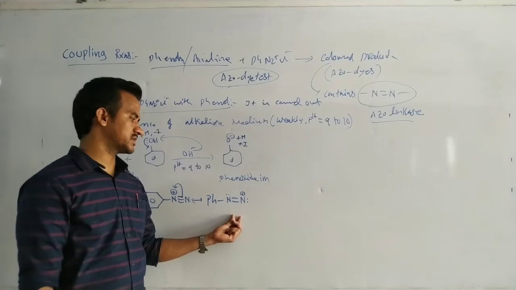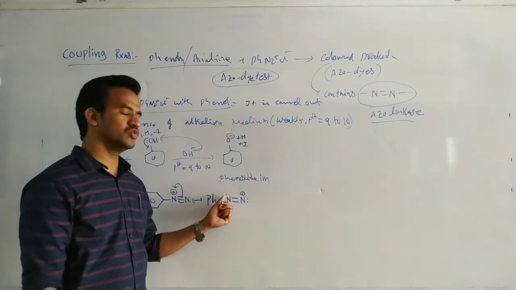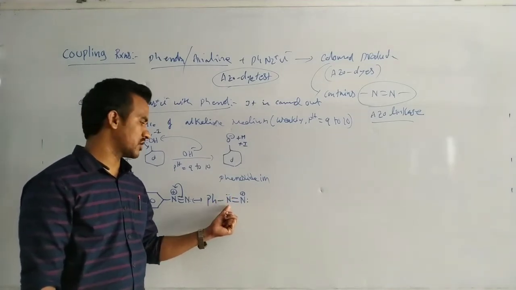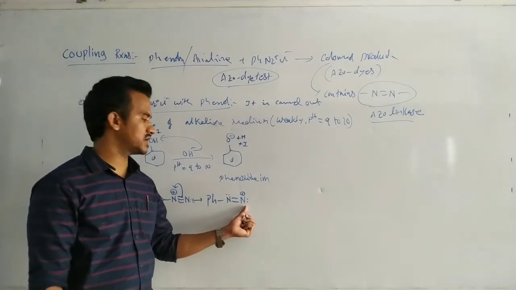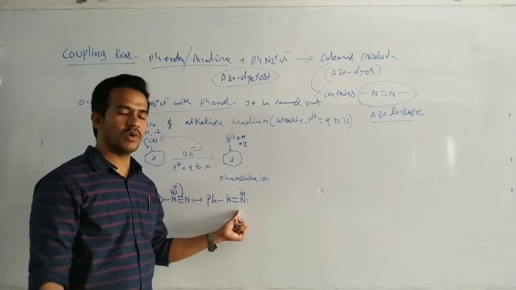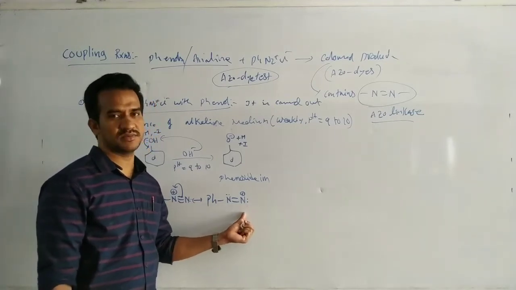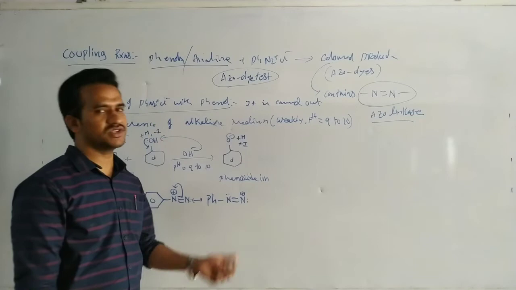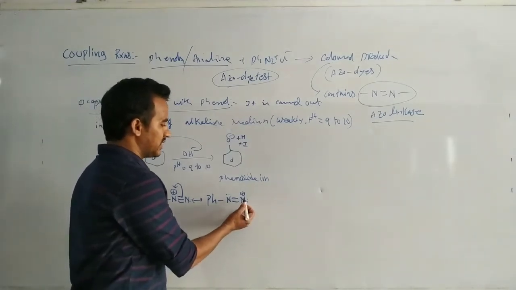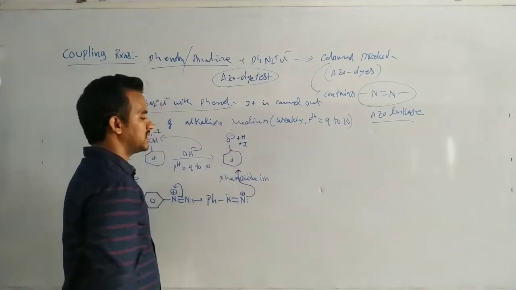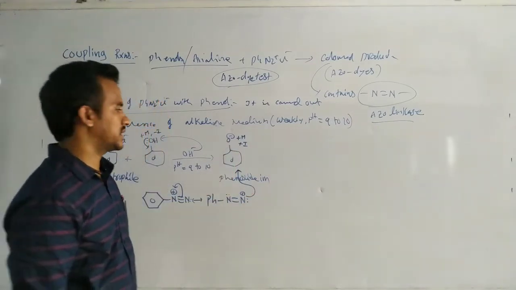Around the other nitrogen there is no octet configuration, because 2 bonds mean 4 bonding electrons, plus 2 electrons, totally 6. So this nitrogen is electron deficient, that means it acts as the electrophile. This electrophile attacks at the para position of the phenoxide ion.